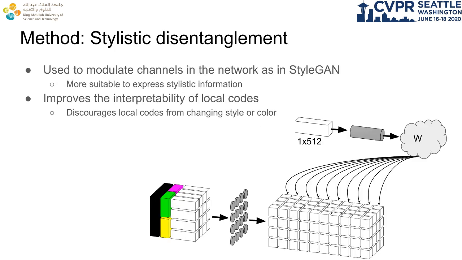The other input noise is the spatially invariable code. We leverage its suitability for expressing stylistic information to complement the spatially variable code. Without using a spatially invariable code, we found that local codes can change background and style in addition to changing local details.